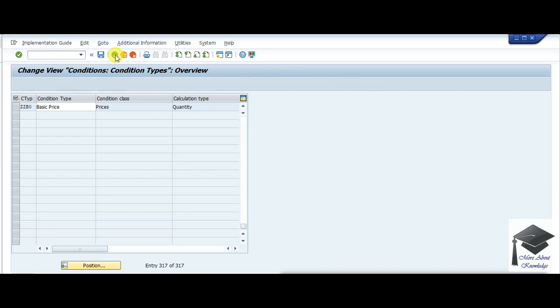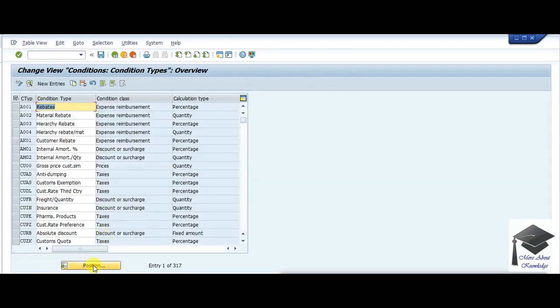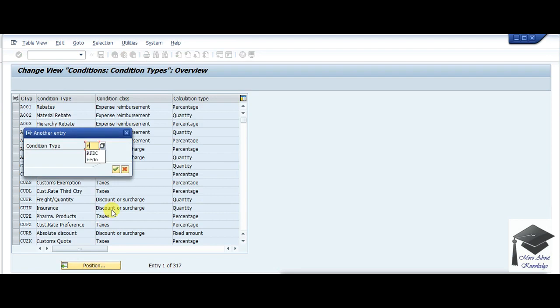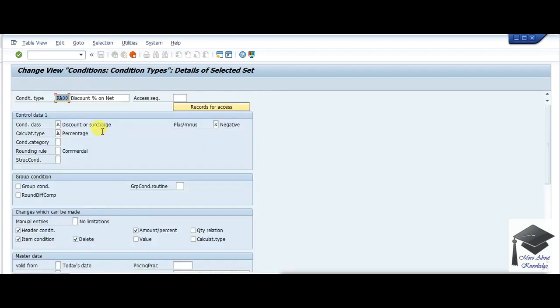I'll be creating another condition type for discount. So I'll be using RA00, copy as ZA00. I'll be using the same access sequence.